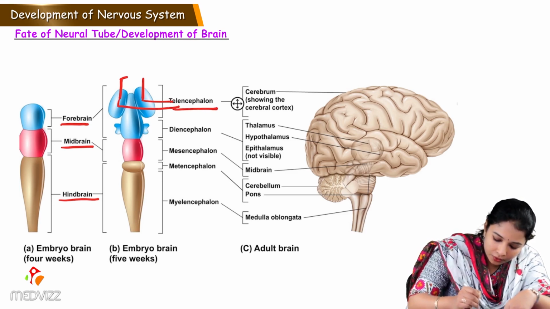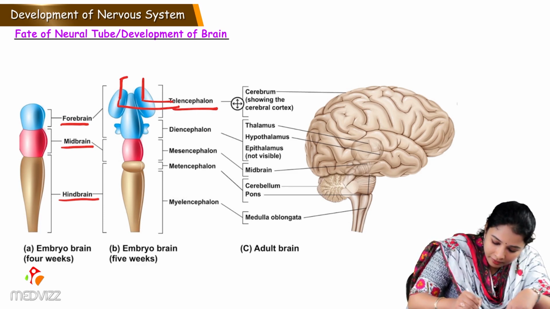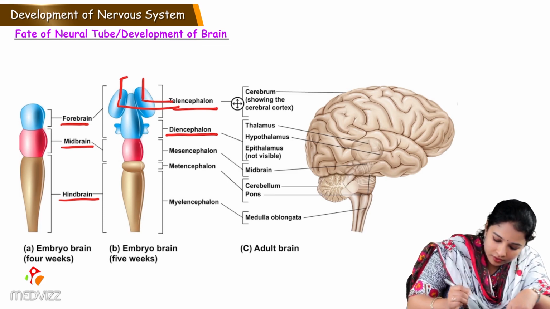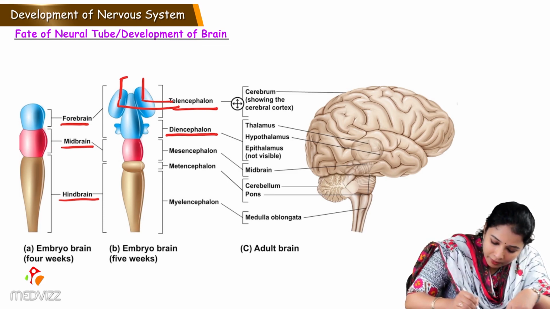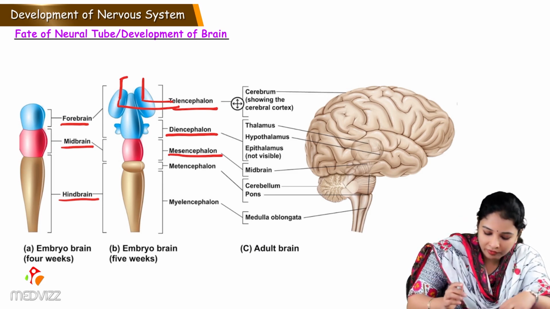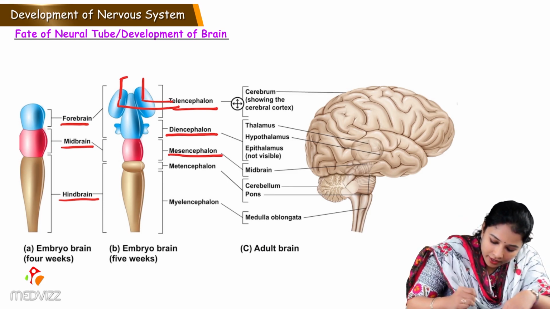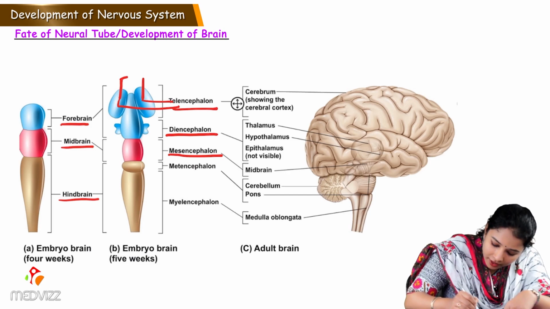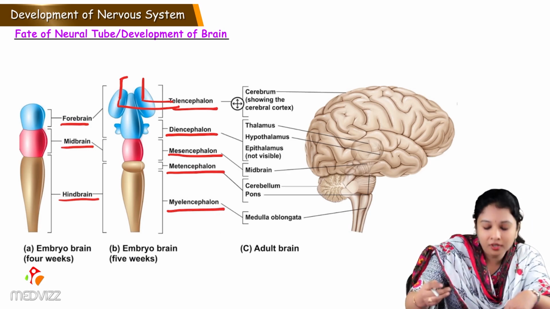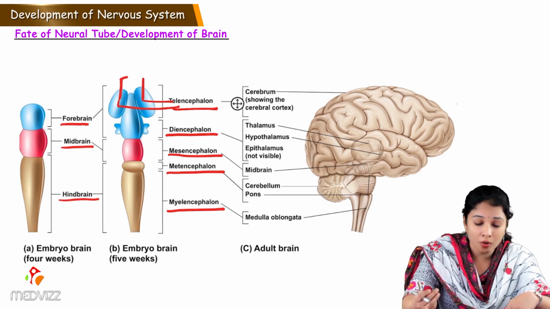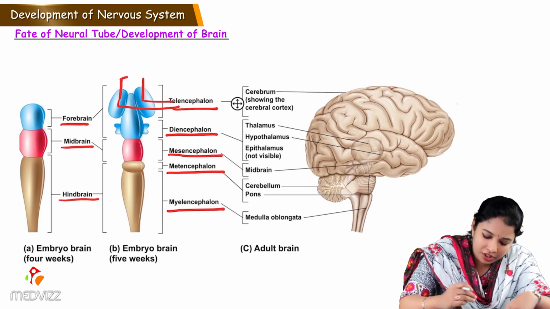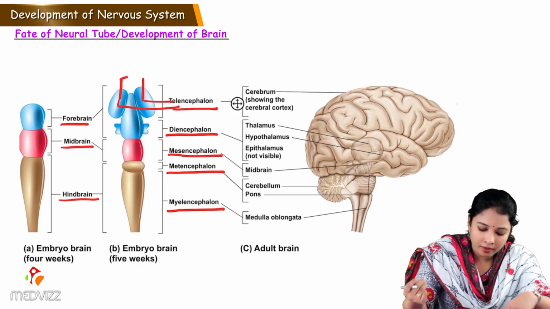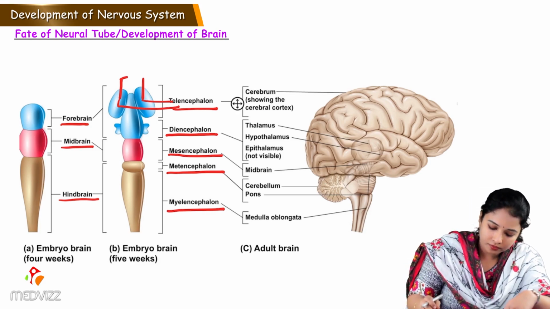And in between the two telencephalon vesicles, we can see in the center in the midline, the diencephalon. And the midbrain will form the mesencephalon, which won't get much differentiated. And the hindbrain will divide into metencephalon and myelencephalon. Hindbrain, otherwise called rhombencephalon, differentiates into metencephalon and myelencephalon.